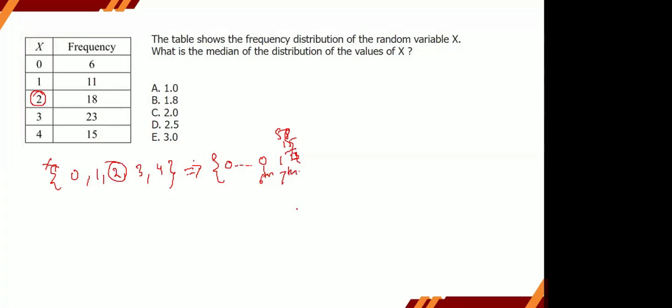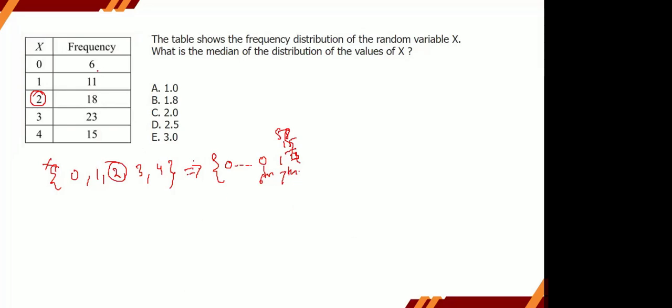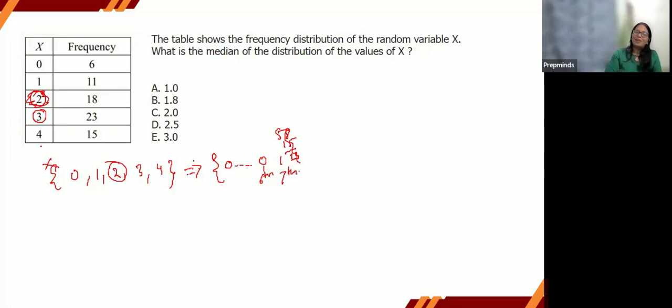So the 37th position is 3, right? That comes to 18. Right, the calculation may be off, but the approach was this only.